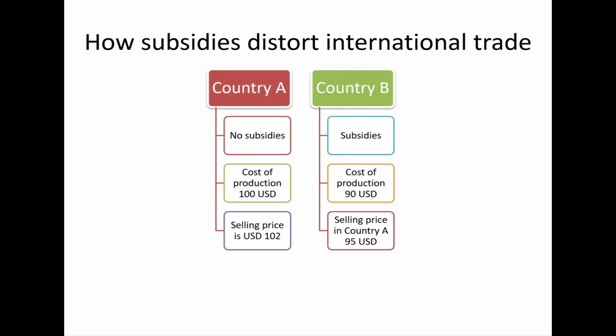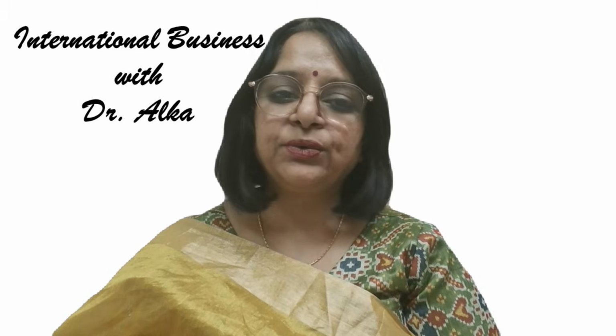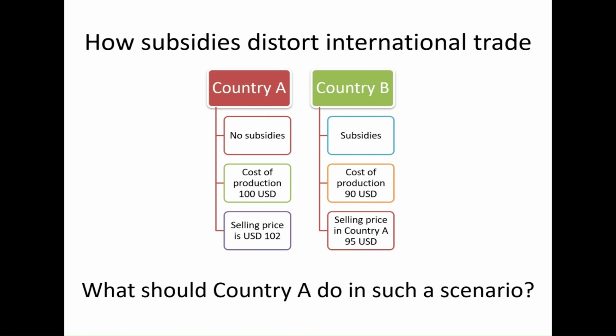Now, same figures as before. Country A with no subsidies, cost of production 100 US dollar, selling price 102 US dollar. Country B with subsidies, cost of production 90 US dollar, selling price in country A of 95 US dollar. And the question out here is, what should country A do in such a scenario? The answer is that country A can impose additional duties so that the selling price for goods originating in country B is around 102 US dollar. By doing so, government in country A can ensure level playing field for domestic producers.